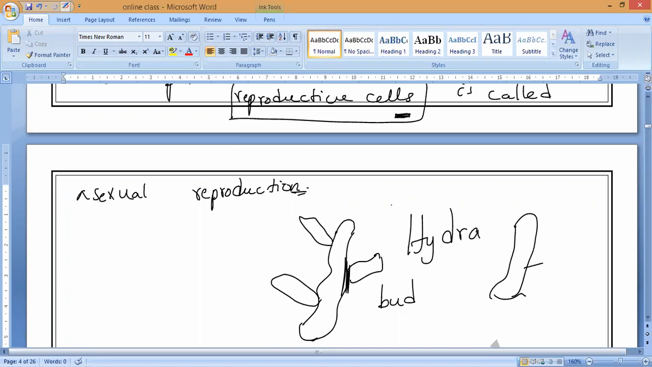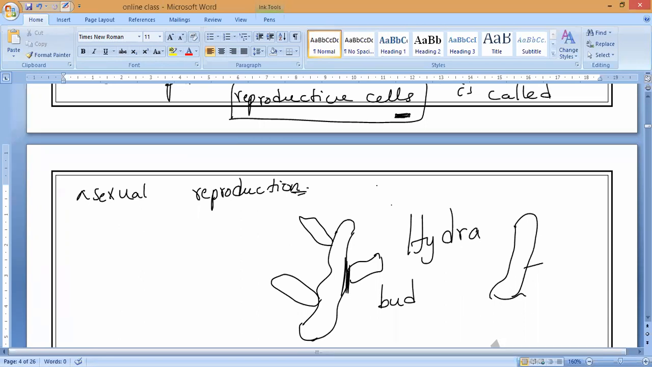Simply by some part of the parent, it is forming the, yeah, planaria. Yes, very good, Kevin. So that is all I will say. So it will form a new kind of species. That is why we can say this is the simplest method of reproduction. So asexual reproduction is the simplest method of reproduction.